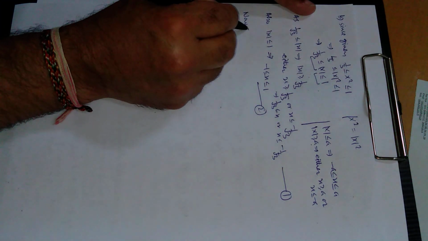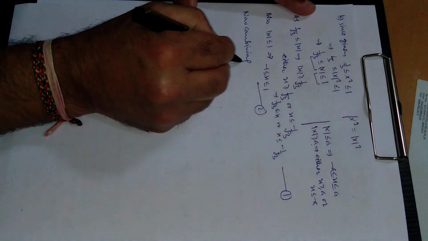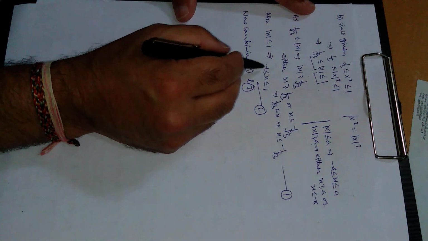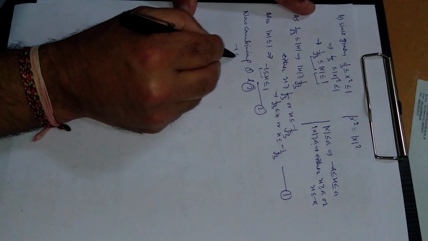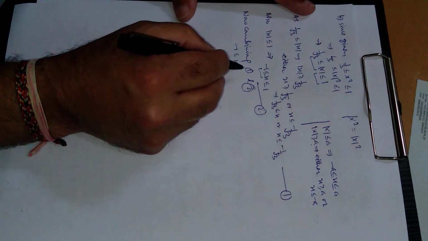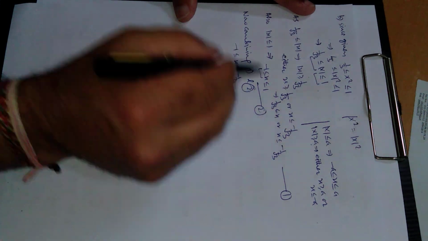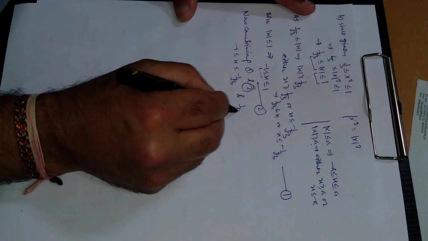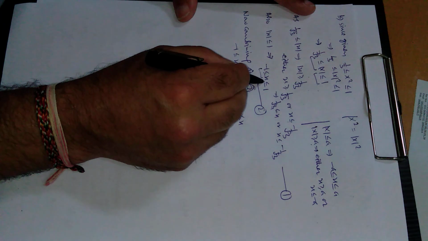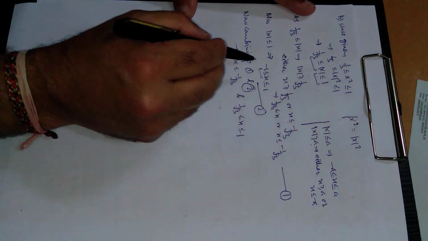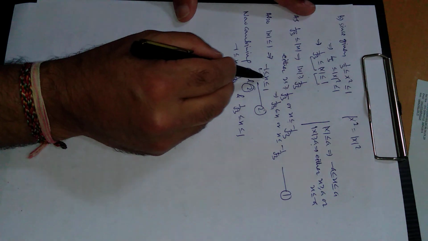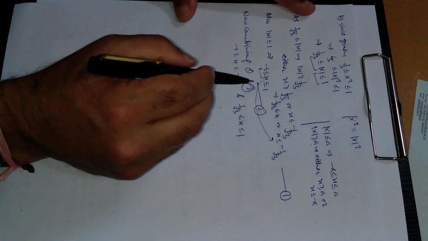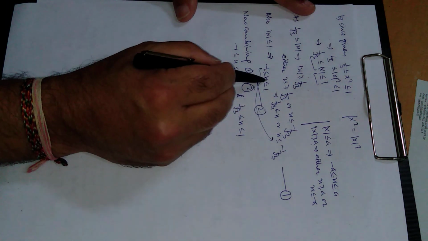Now combining 1 and 2, start from here: minus 1 less than or equal to x, and x from here is less than or equal to minus 1 upon square root of 3. And start with this one: 1 upon square root of 3 is less than or equal to x, and x is further here less than or equal to 1. Now come here, x is less than or equal to minus 1 upon square root of 3. Now start with this one, x, and x is here less than or equal to 1.